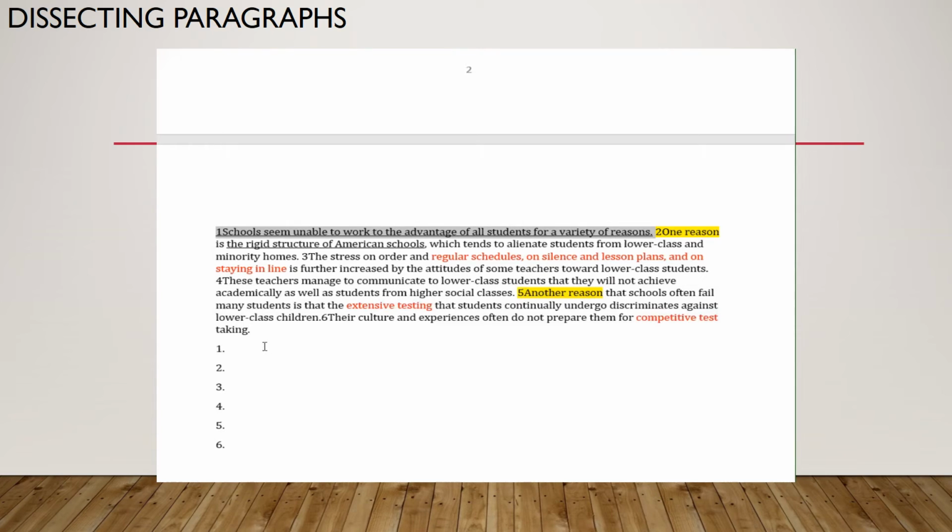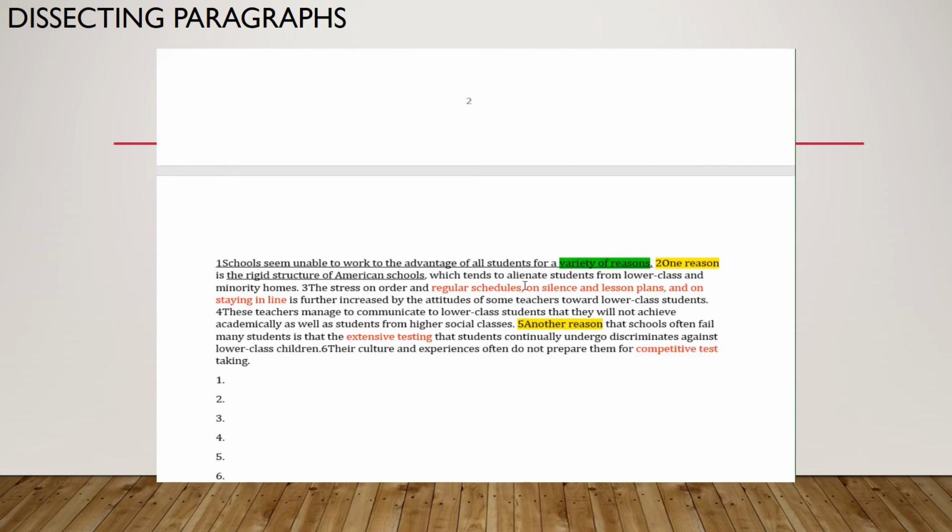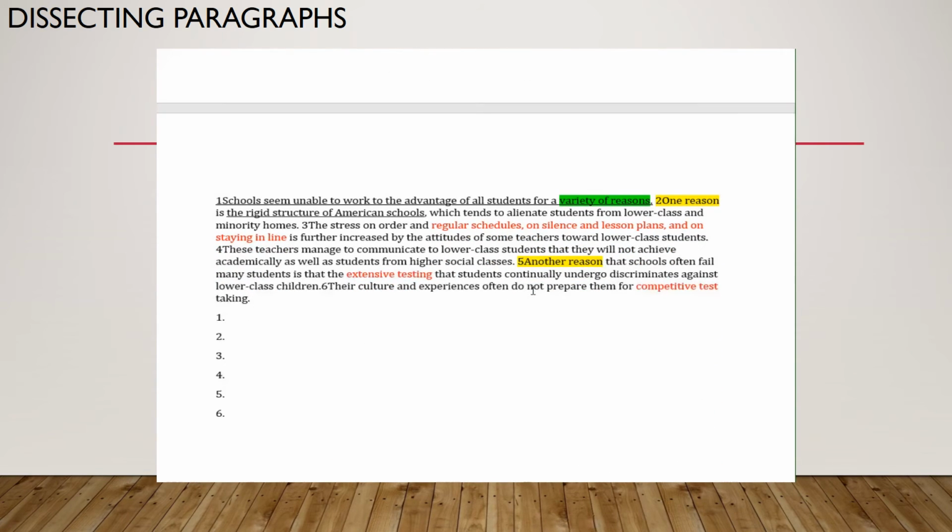Schools seem unable to work to the advantage of all students for a variety of reasons. Anytime you see phrases like many reasons, different kinds, a variety of reasons, even up here, several reasons, several types, several kinds, those are phrases that indicate the main idea sentence, different causes, different reasons, and your major details would then list those reasons, list those causes, list those examples. So we know that sentence 1 is our main idea.